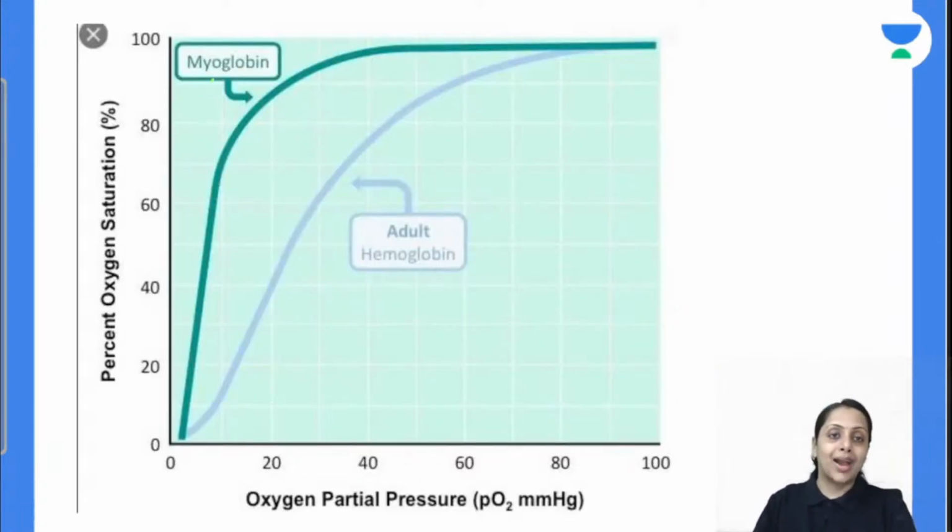Moving further to the myoglobin. Myoglobin में P50 is 5 mm of Hg. So that's why this is the 50% saturation of myoglobin, and it is 5 mm of Hg. So that's why the shape is a rectangular hyperbola.